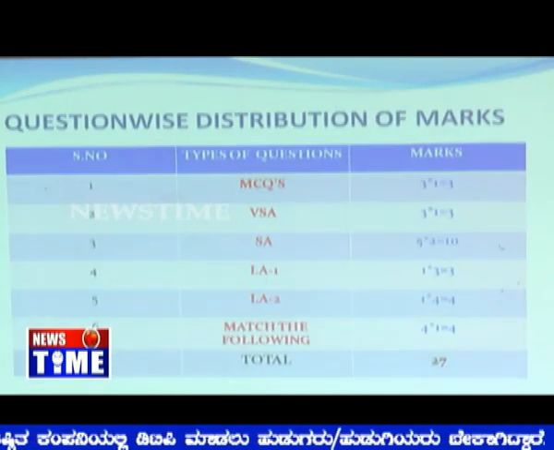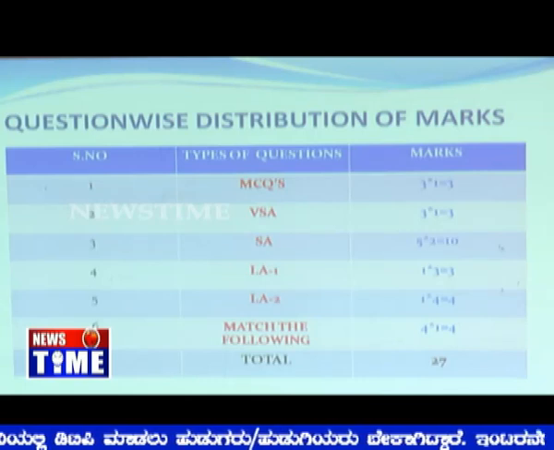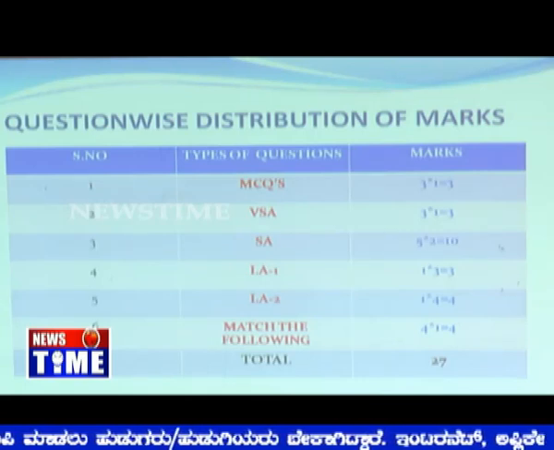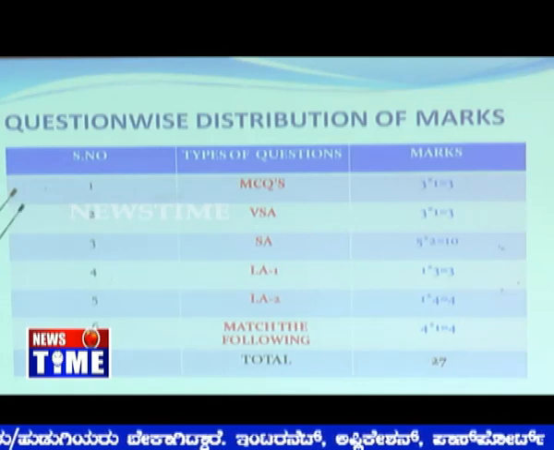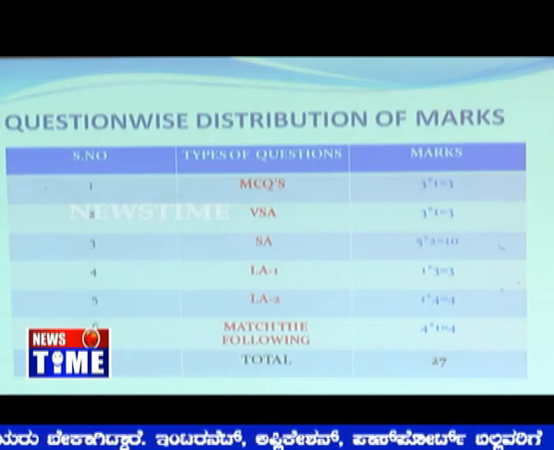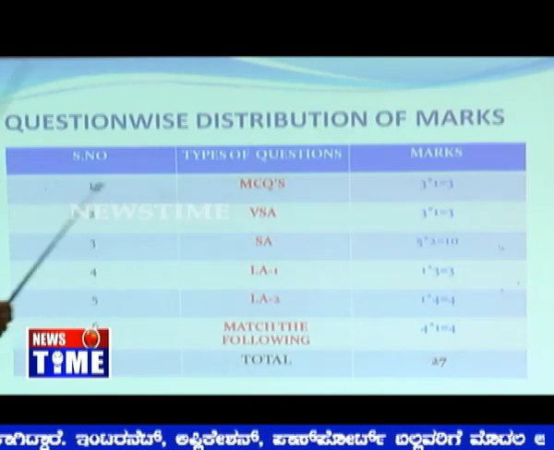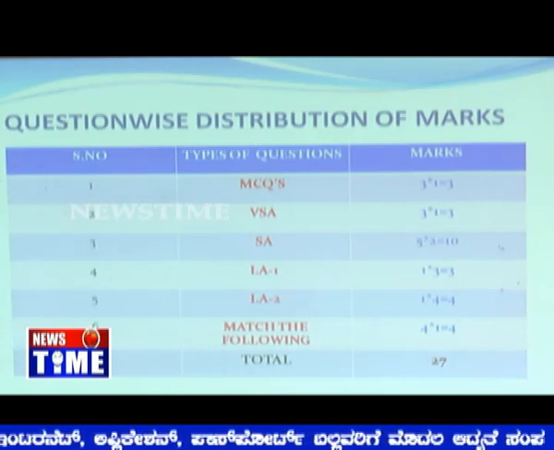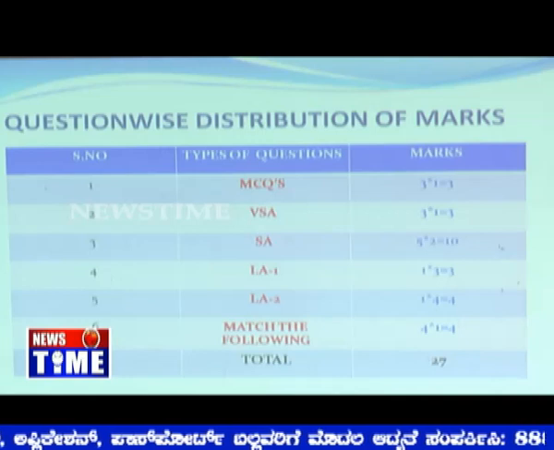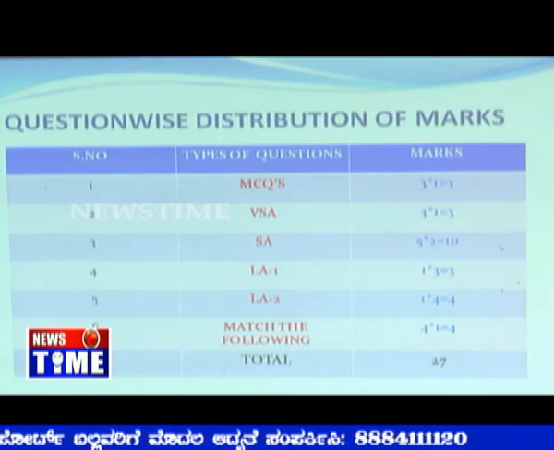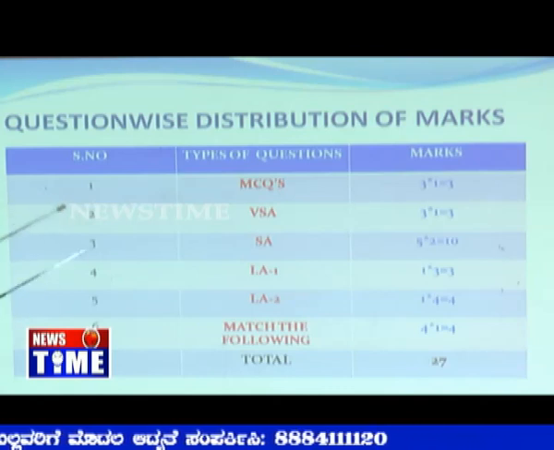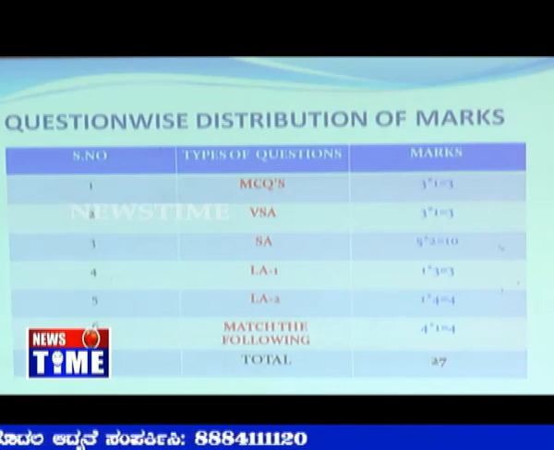Now, how is the question paper pertaining to biology framed? It is framed like this. There will be MCQs, multiple choice questions. There are 3 questions. If you practice the exercise, multiple choice questions and fill in the blanks, definitely you will be thorough enough so that you can score good marks there. Then very short answer, there will be 1 mark, 3 questions are going to be asked. That is also going to be done very easily.